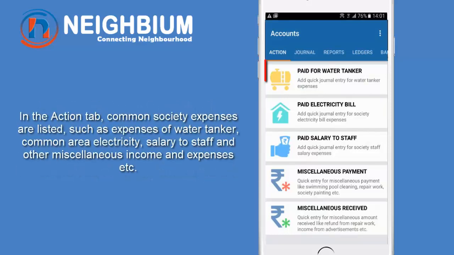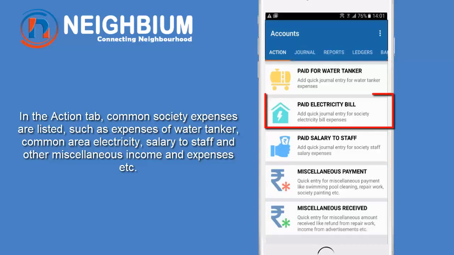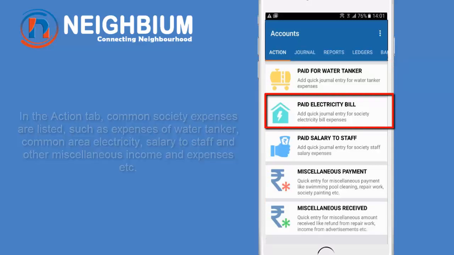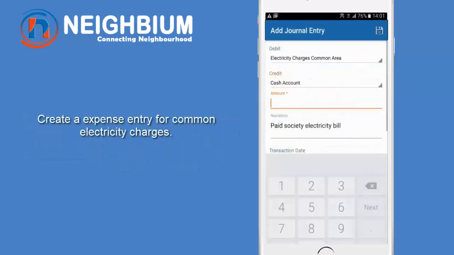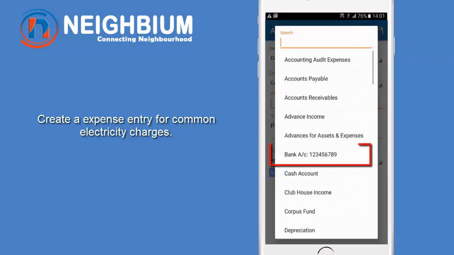In the Action tab, common Society expenses are listed, such as expenses of water tanker, common area electricity, salary to staff, etc. Let's try one of the actions. Let's say the Management Committee paid monthly electricity charges to the Electricity Board. Open paid electricity bill. Here we can see the ledgers are selected by default. If you have paid via bank, then select the credit ledger as bank.